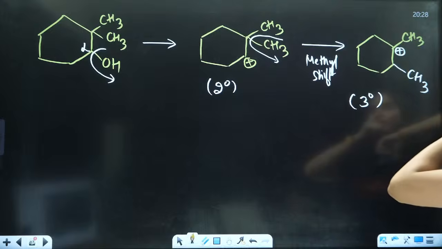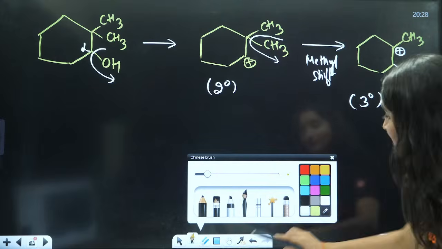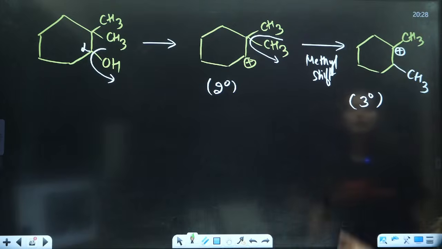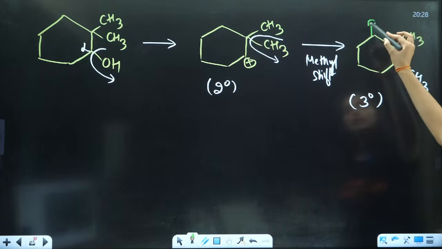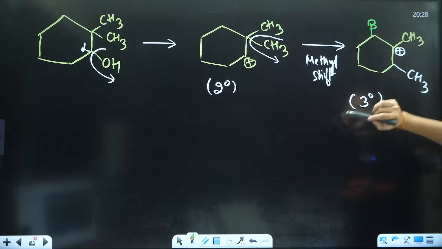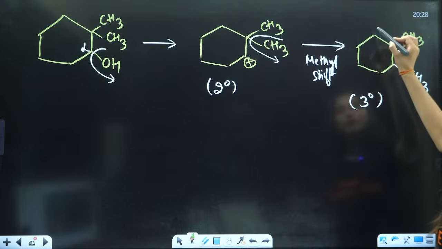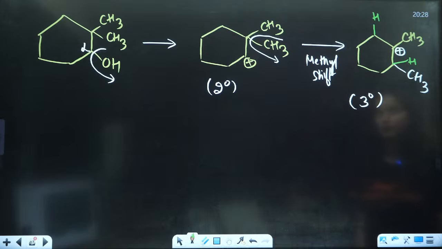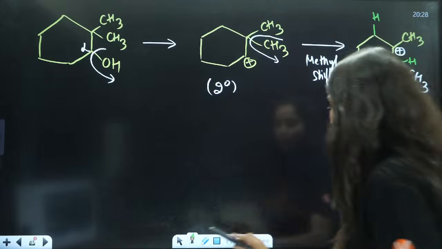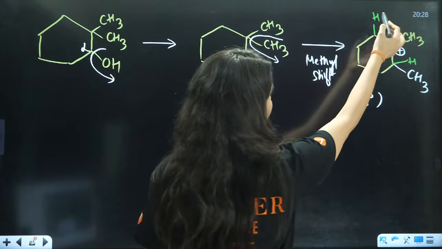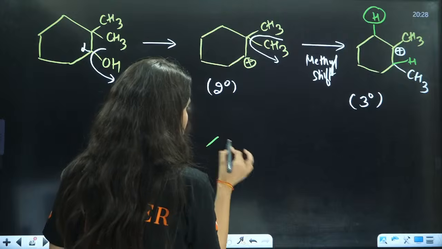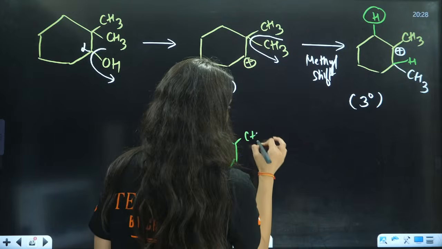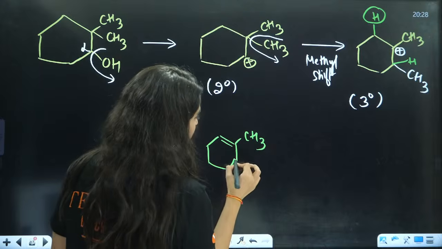This is my carbocation. Now there are 2 choices. Either from this side the hydrogen can be eliminated, or from this side we can eliminate hydrogen, right? Now there are 2 choices. If it is eliminated from this side, the answer will be this cyclo ring, this is CH3, this is a double bond and this is CH3.